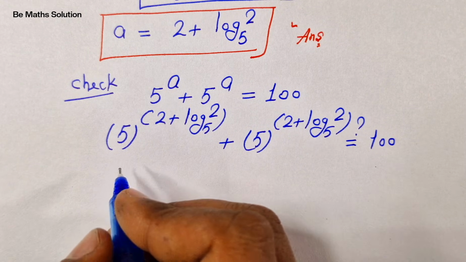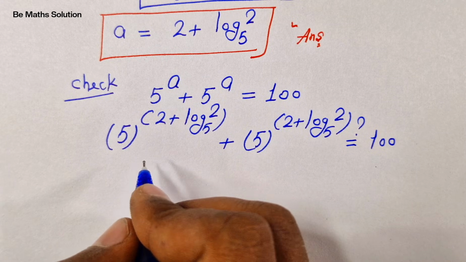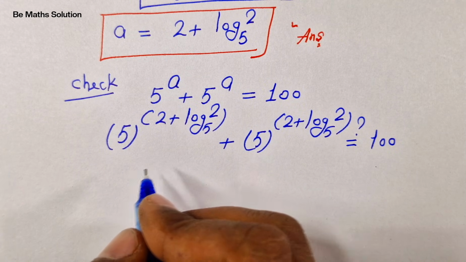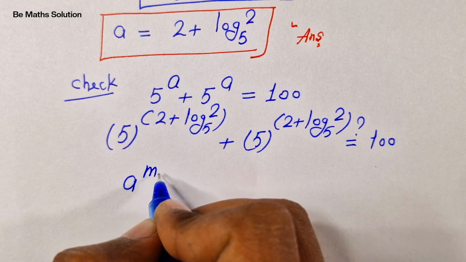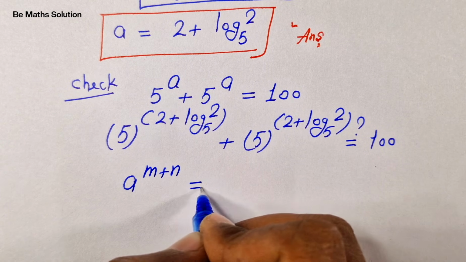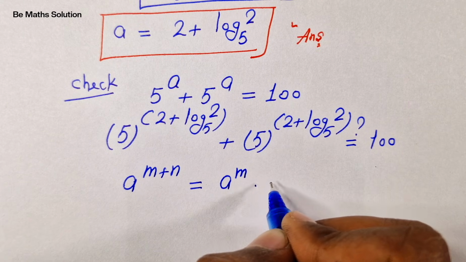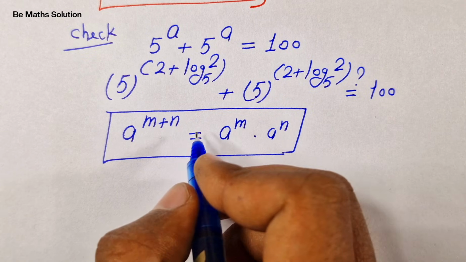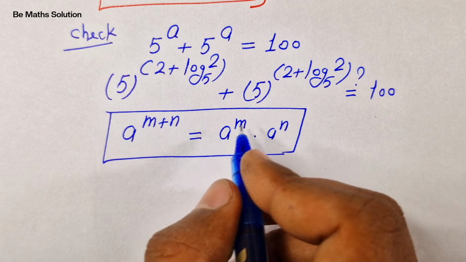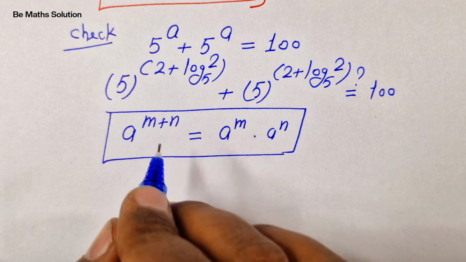Then in the next step, we apply the exponent rule in this form, a to the power of m plus n is equal to a to the power of m times a to the power of n. From this rule, it is the multiplication of exponents with the same base and different powers.